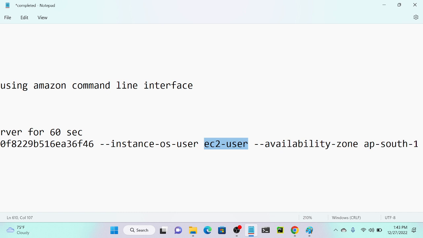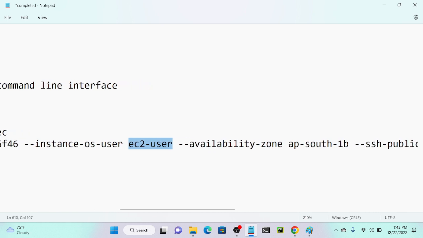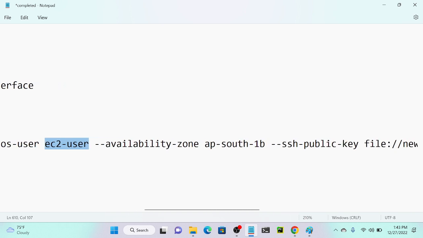If it is Ubuntu, you have to select ubuntu. If it is Bitnami, you have to select bitnami. Next, you have to select the availability zone, where you deployed your virtual machine. We have multiple availability zones, so we have to specify the particular availability zone: availability-zone equals ap-south-1b.